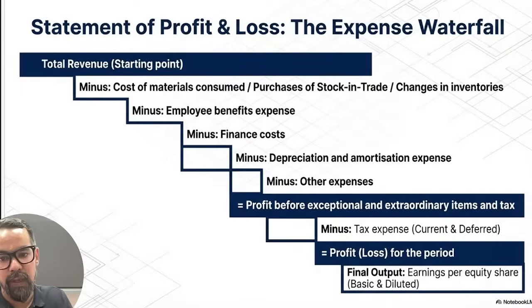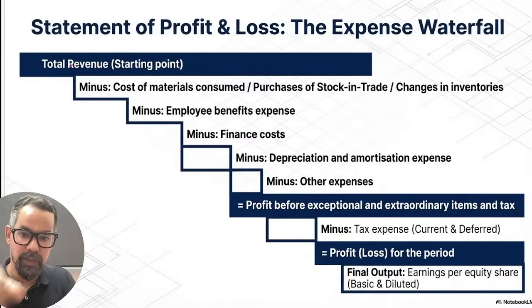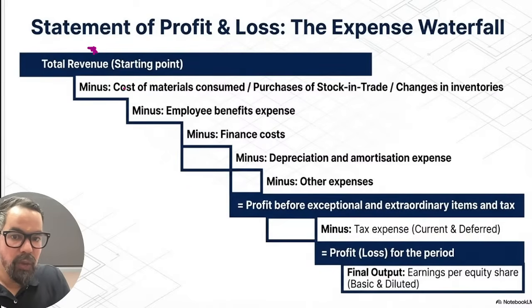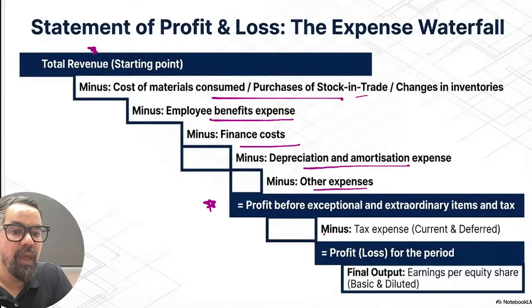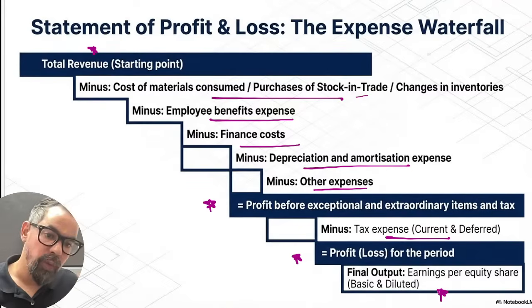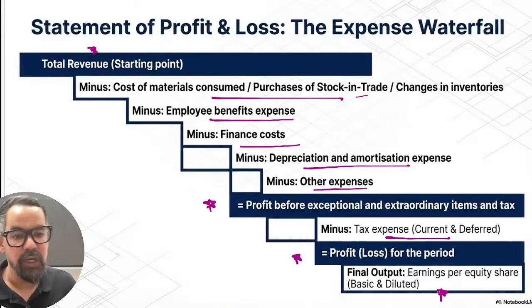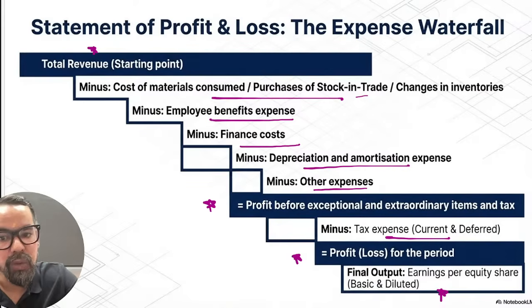This is how the overall flow goes. Total revenue minus cost of purchases, stock in trade, then minus taxes, employee benefit, finance cost meaning interest, depreciation and amortization, other expenses, then profit before exceptional and extraordinary items minus tax expenses, current and deferred, equal to profit and loss for the period. Then the final output: earnings per share, which you have to show as basic as well as diluted. That is something which generally comes under this.